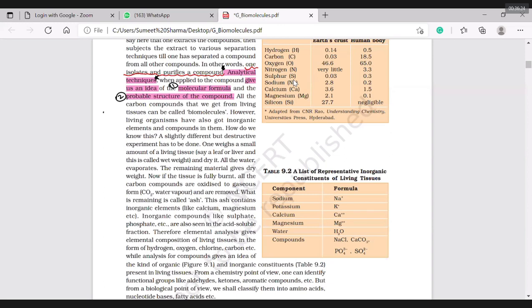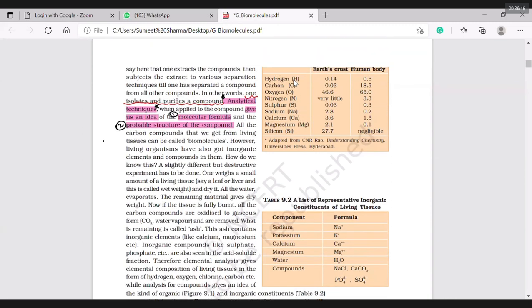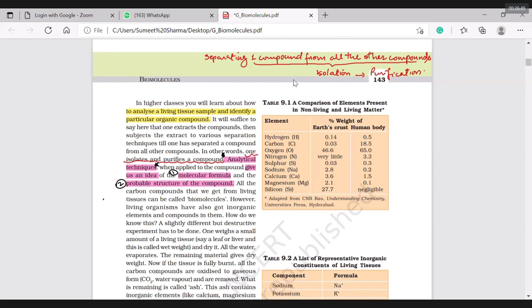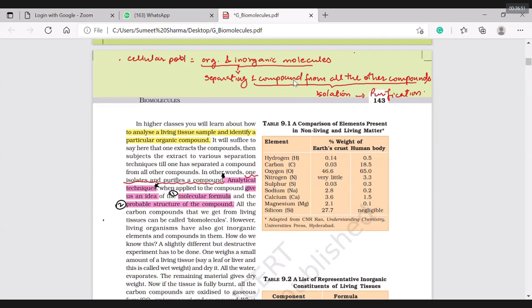So first I need to do chemical analysis. Thereafter I will do isolation and purification. Thereafter will come analytical techniques. I am not going to study a mixture of protein, carbohydrate, and lipid and analyze their structure to get the molecular formula or probable structure of the compound. So what should be done first? Chemical analysis. For organic and inorganic molecules, I will do chemical analysis.